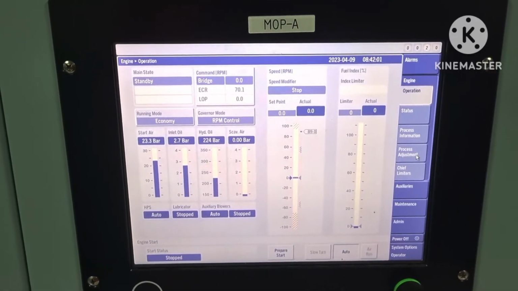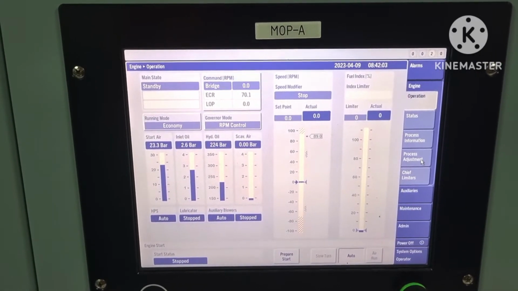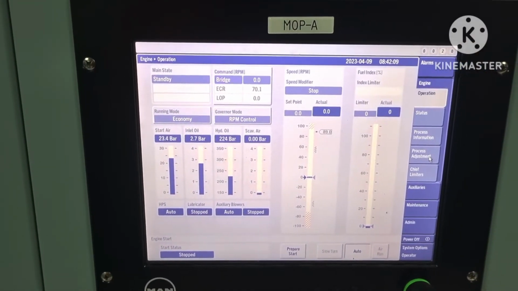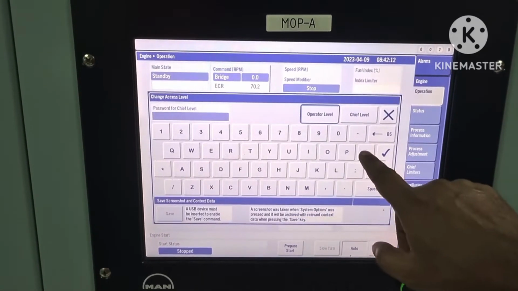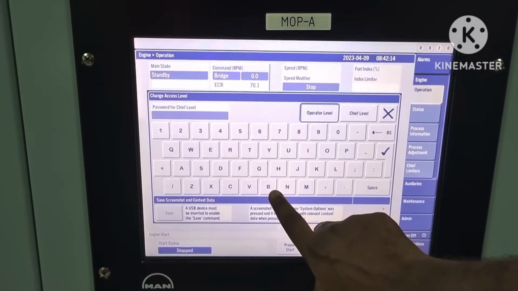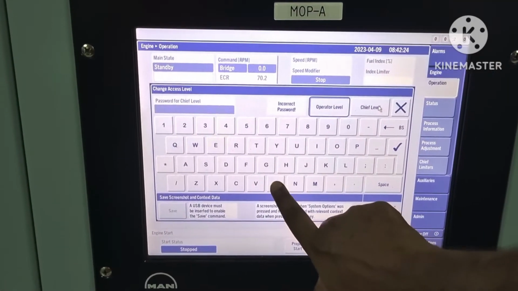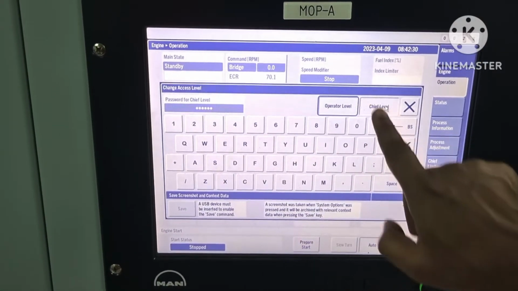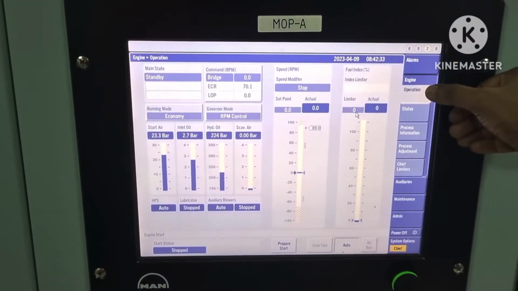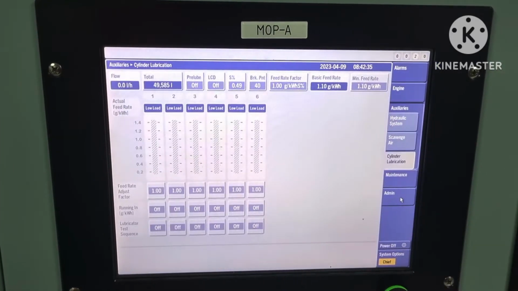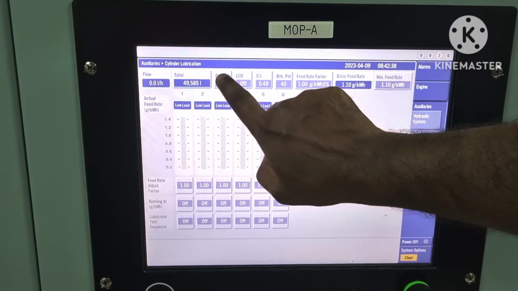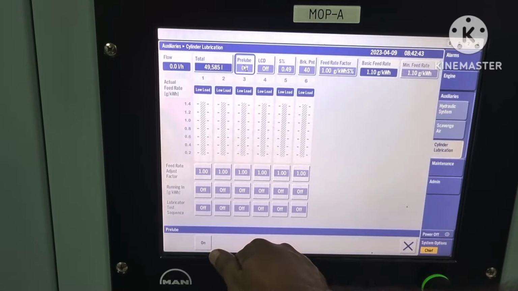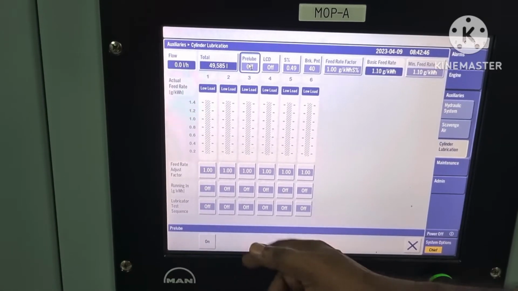First we have to engage the turning gear. Then we first go to the MOP monitor. Then we change over to the chip level. There is a password. Then from here we go to auxiliaries, and then here is prelube. After pressing prelube, here the on button is activated. If we now press on, the prelube will start